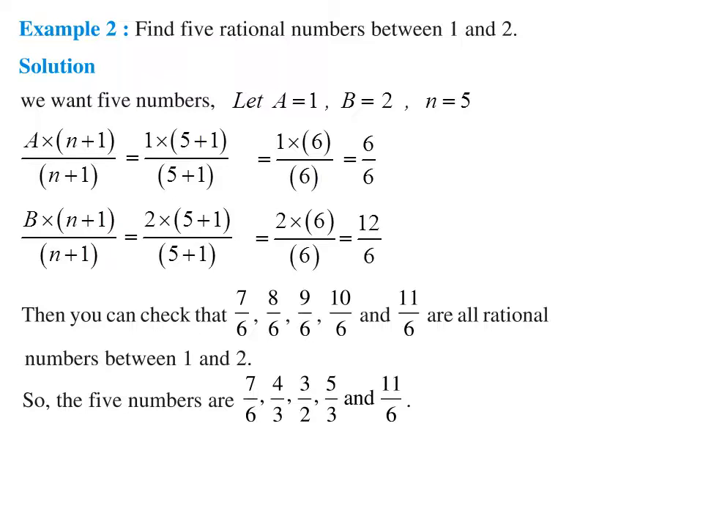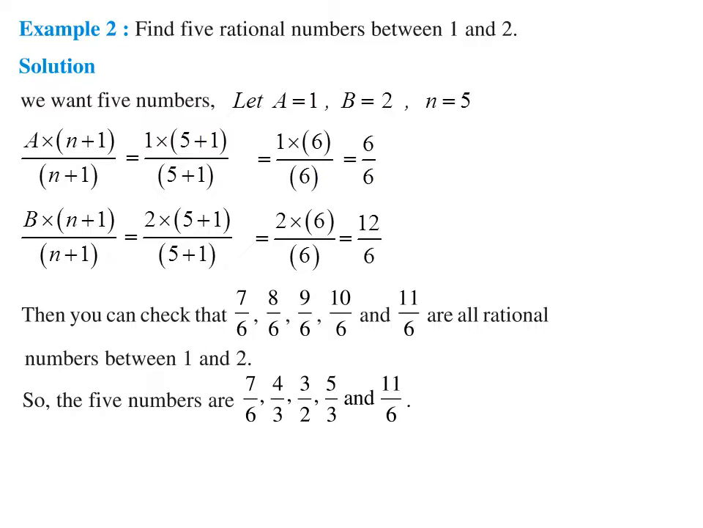9 by 6 can be written as 3 into 3 and 3 into 2, so it can be written as 3 by 2. 10 by 6 can be written as 5 by 3, and 11 by 6 remains 11 by 6. So my 5 numbers are these. But you can also write the above answer. It is also a valid answer because these are called equivalent rational numbers.